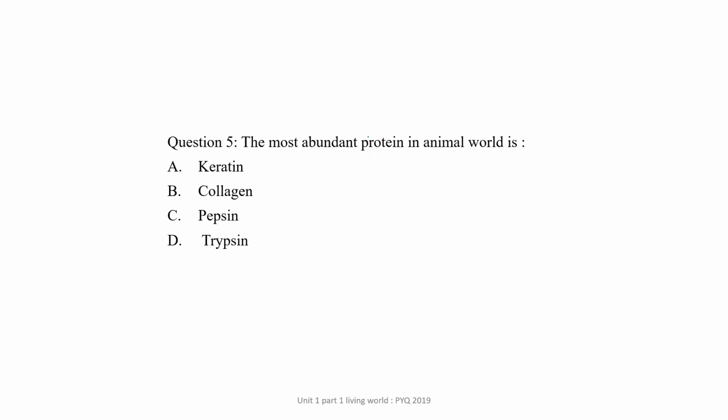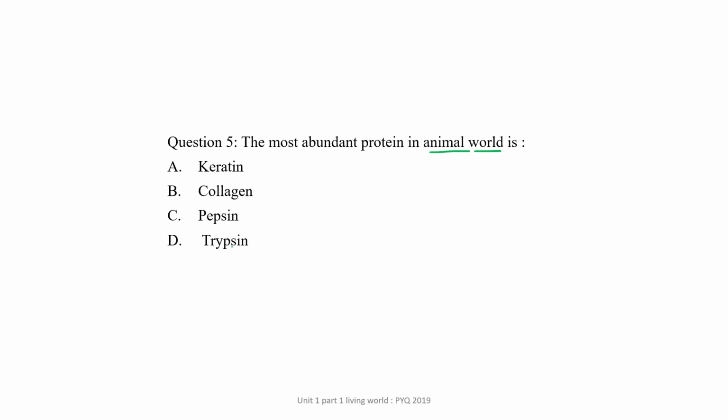The most abundant protein in the animal world. Most abundant protein in the animal world is keratin, collagen, pepsin, or trypsin. They are asking about the animal world. Out of these 4, is this keratin or collagen or pepsin or trypsin?